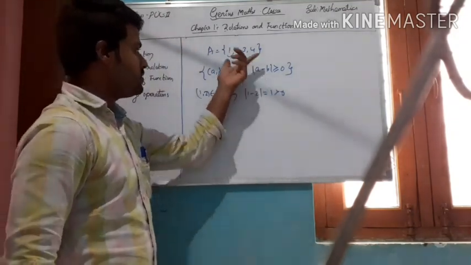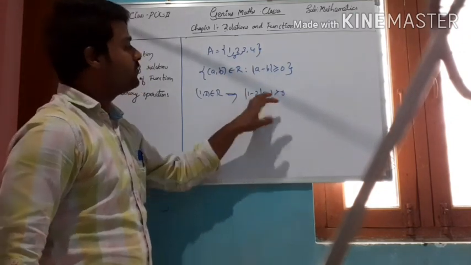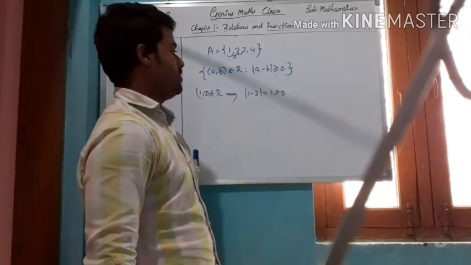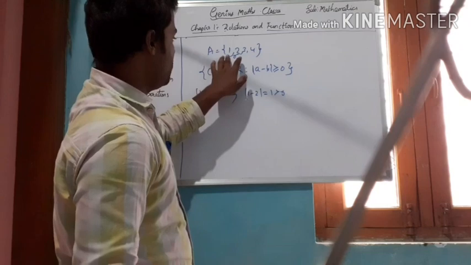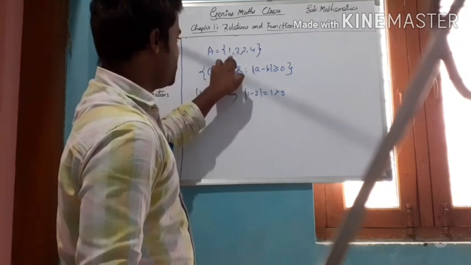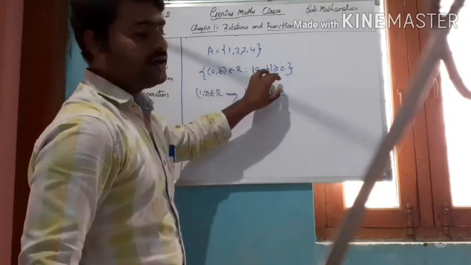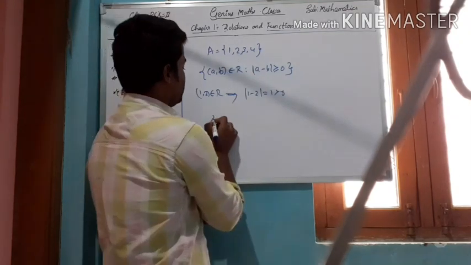Therefore it contains (1, 2), so it is not an empty relation. Similarly, if you consider any pair of elements here, you will get the result, for example (2, 3).